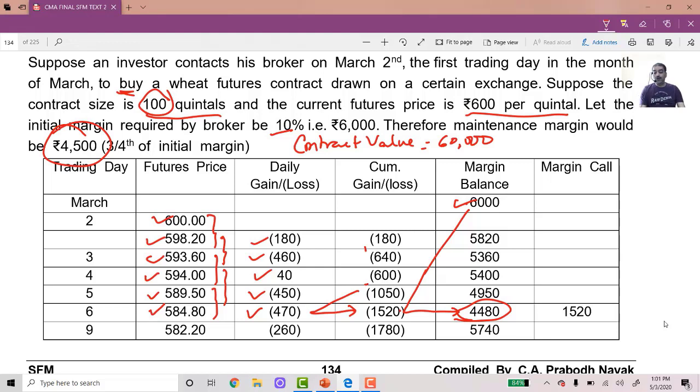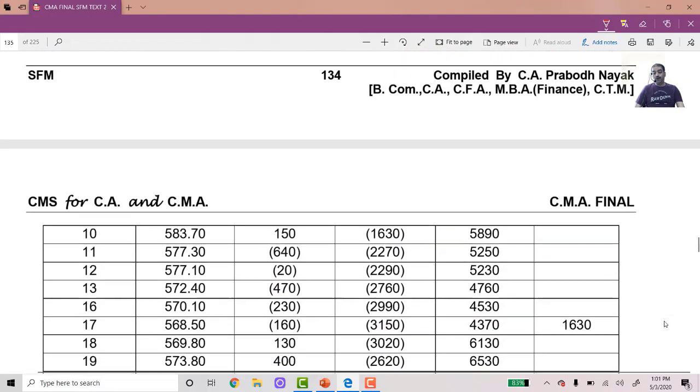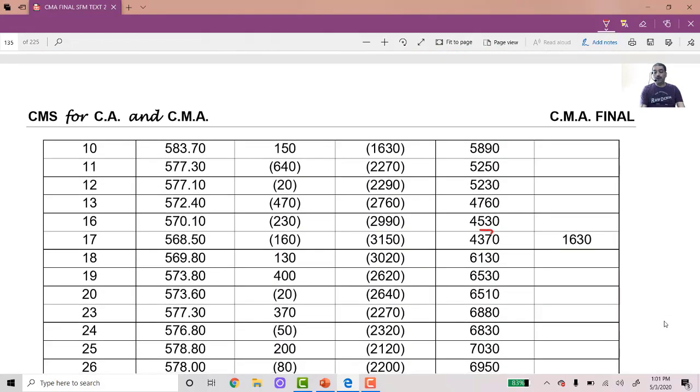So you will receive a margin call. Margin call for how much? To bring the balance back to 6000. How much will you require? You require 1520. That means the entire loss you have to bring in. To make the balance again 4480 plus 1520 will bring the balance back to 6000. And this process continues till the last day. So whenever the balance falls below 4500, you will be receiving a margin call, and again your balance will be brought back to 6000.